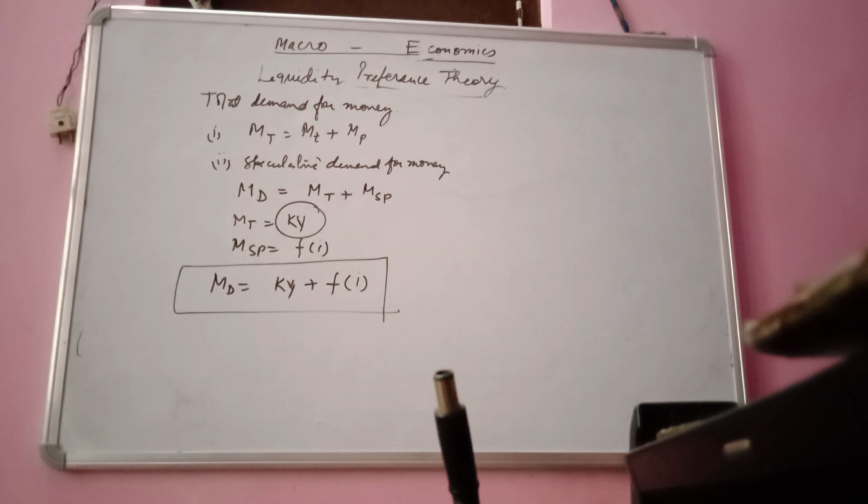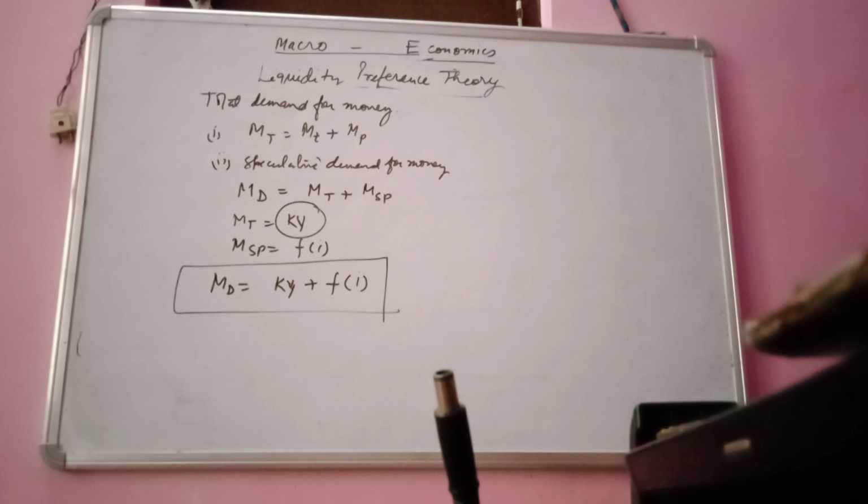It denotes also the interest rate, where the transaction demand of money is a straight vertical line and implies no change with the interest rate. As we know, the transaction demand of money in the graph which we have studied is a vertical straight line. It means our necessities are fixed and cannot be changed.